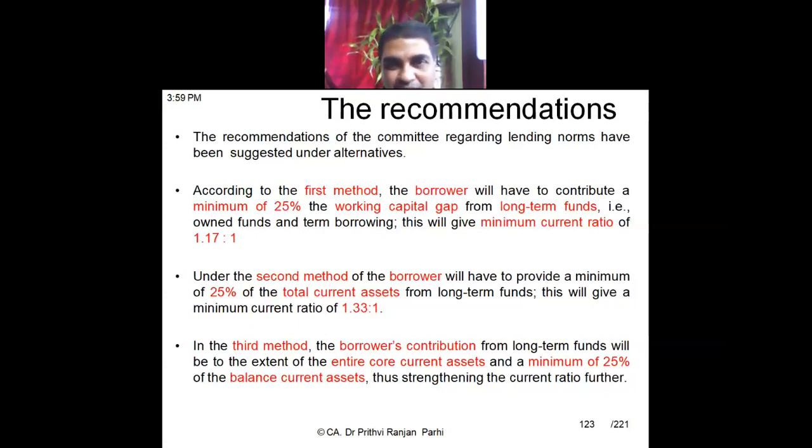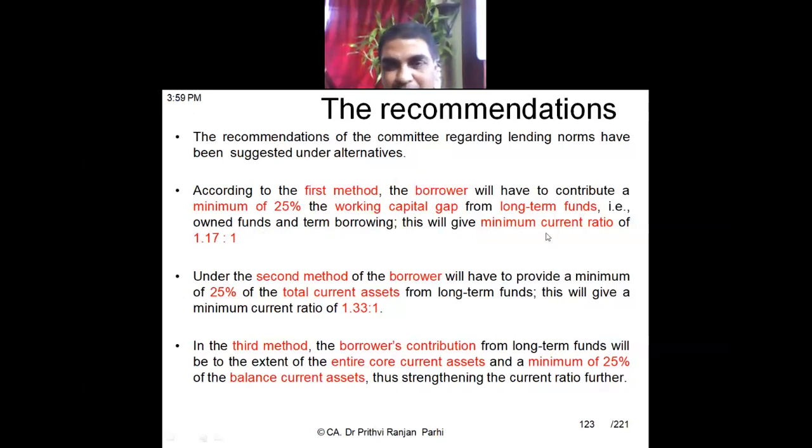Under the first method, the committee suggested the borrower has to contribute a minimum of 25% of the working capital gap. Okay, how much does the borrower have to contribute? 25% of the working capital gap from long-term funds. That is not from short-term funds. Okay, some long-term financing arrangement has to be made for 25% of the working capital gap. So we need to find out what the working capital gap is, and 25% of this should be coming from long-term sources, either from own funds or from term borrowings, either from term loan or from equity.